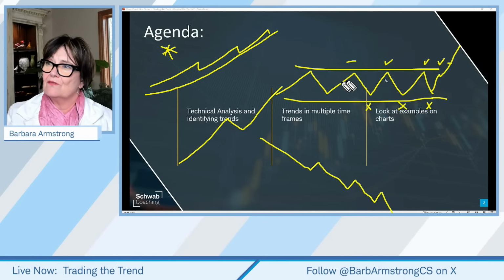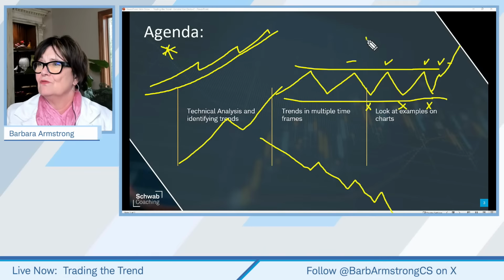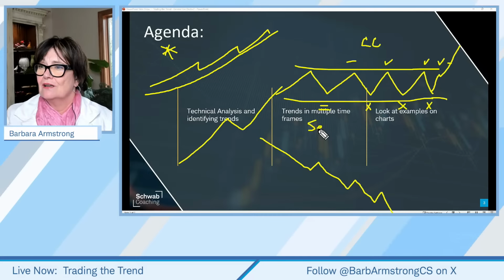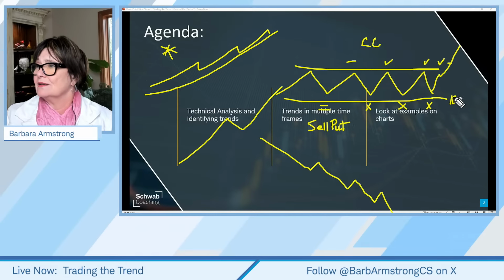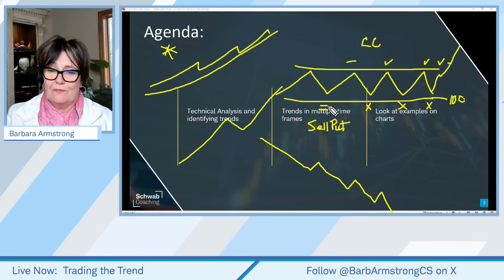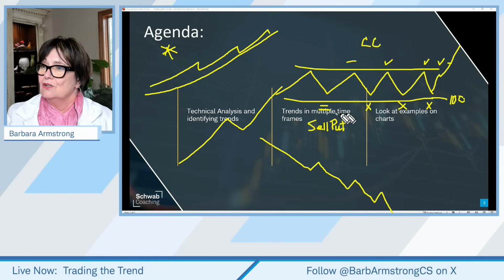And if something's going sideways, what else could we do? We could do a covered call. When it comes down here, we could sell a put. So we could sell a put, that's bullish. But if we sell a put, that kind of requires a few bucks, right? Because depending on the type of account, if it's a cash secured put and this stock is at $100, you've got to put $10,000 aside until you buy that put back and take the risk off the table. So what else could we do?